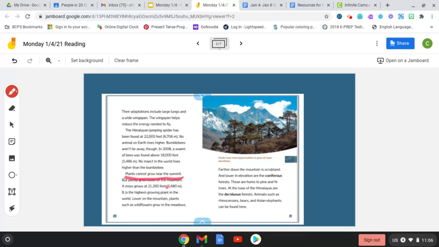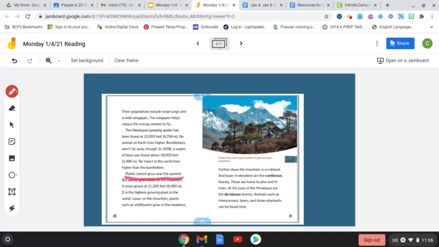Moss grows at 21,260 feet. It is the highest growing plant in the world. Lower on the mountain, plants such as wildflowers grow in the meadows. Farther down the mountain is scrubland. So you see that the further down the mountain you go, the more animals and plants can live there.